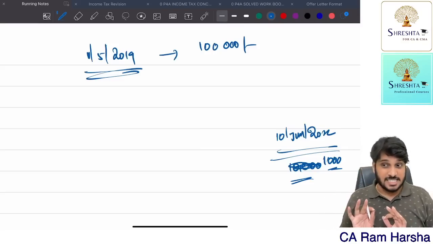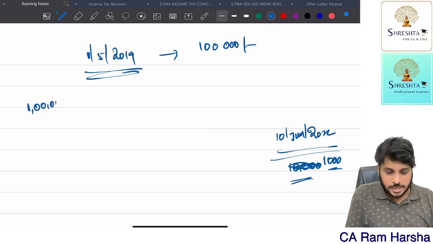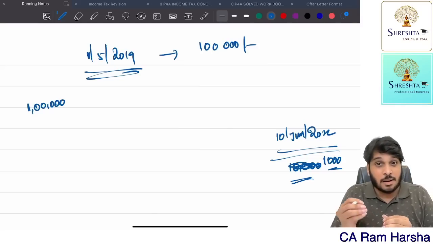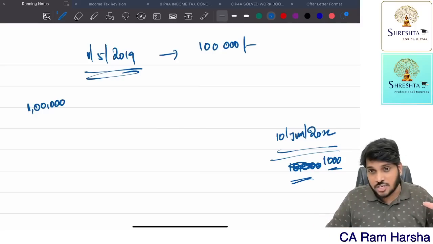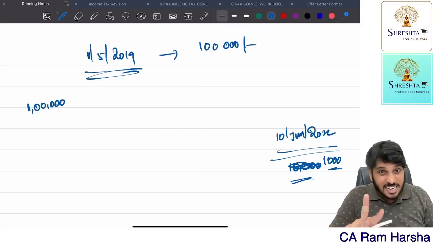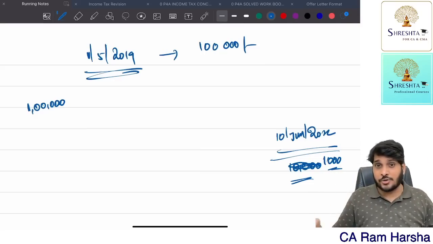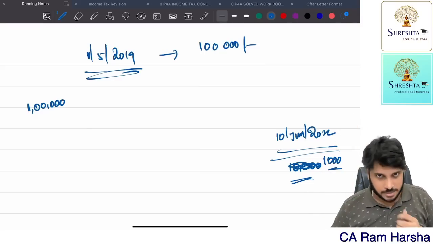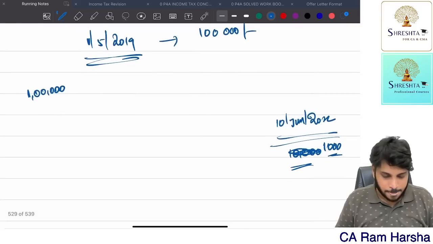Now, did the employee get any benefit in this? Let's check out. 1 lakh is the original cost, right? Since the item is a computer and electronic item, notional depreciation as per the perquisite valuation rule is 50% WDV basis. Suppose if it is a car, 20% WDV basis. If it is any other asset sold by the company to the employee, 10% SLM basis. These are the notional depreciation valuation rules.